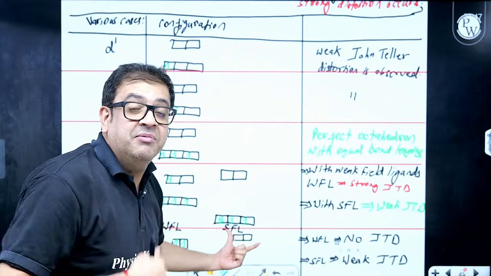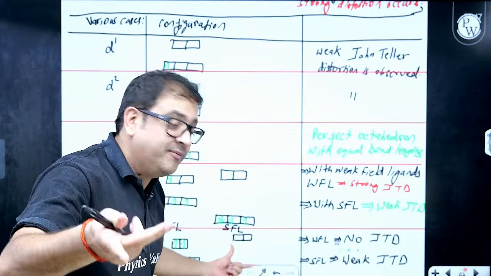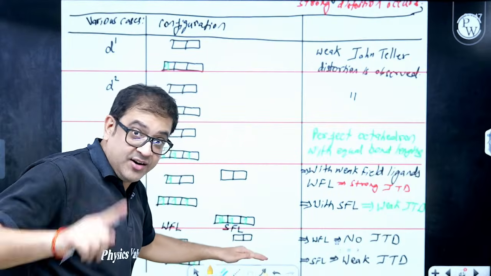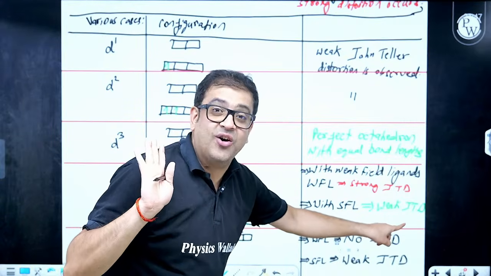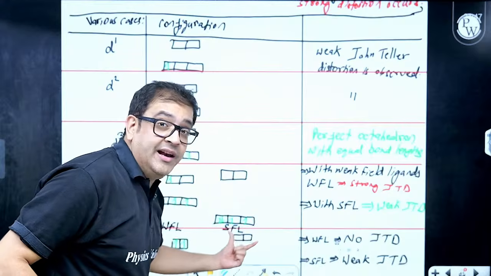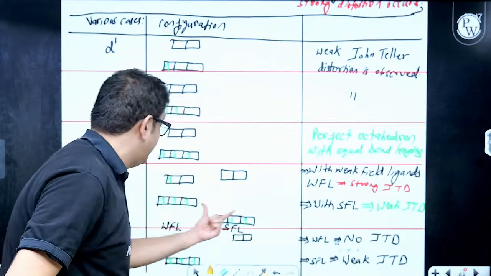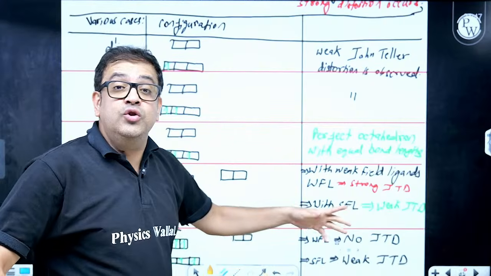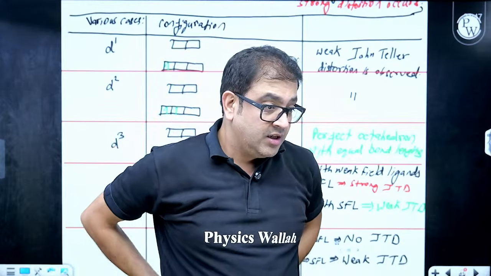This is again partially filled, but in the lower energy state. Distortion will be there, but again it will be weakly distorted. So in strong field ligands, such metal cations will be weakly distorted, but with weak field ligands you will have strong distortion of the octahedron. Clear?